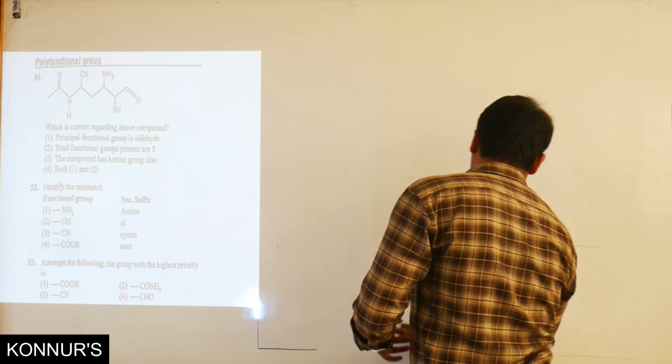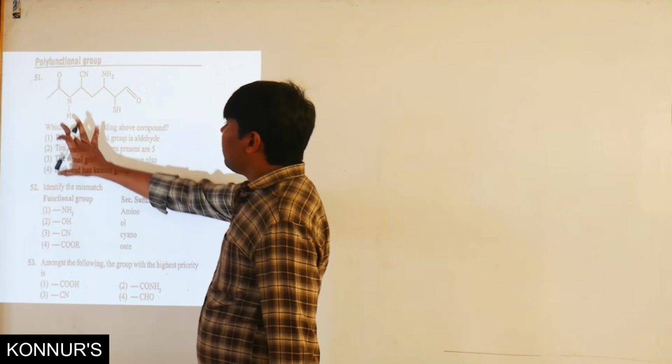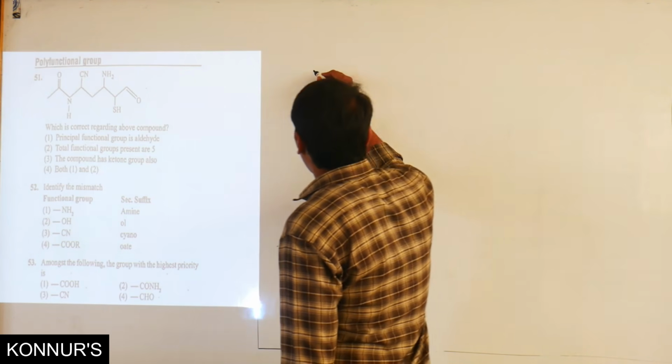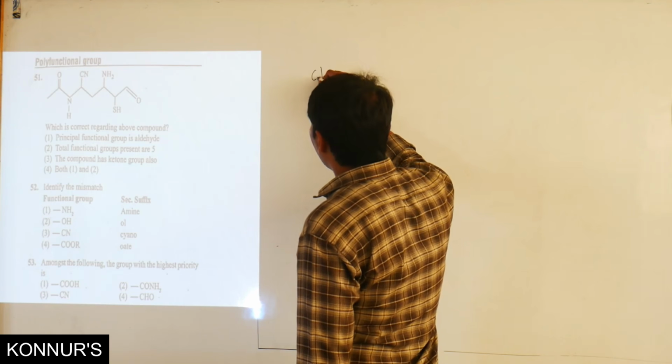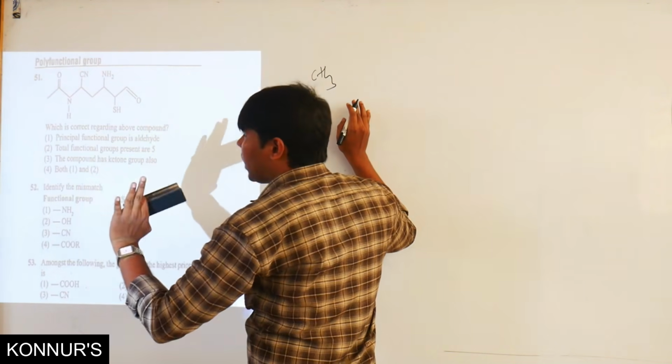Now, the 51st example. Here they have given one organic compound where a CH3 is there. I have told you the terminal will be the carbon and the remaining valencies should be hydrogens.